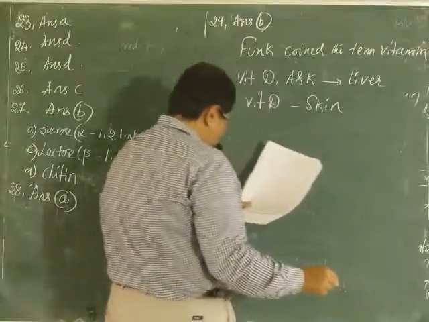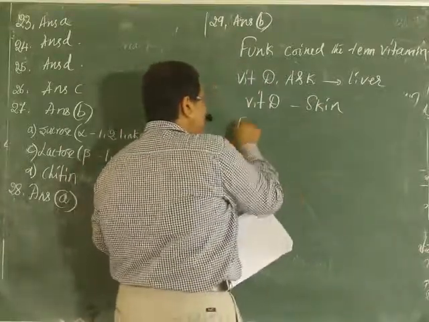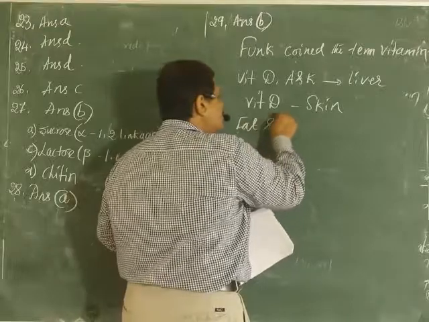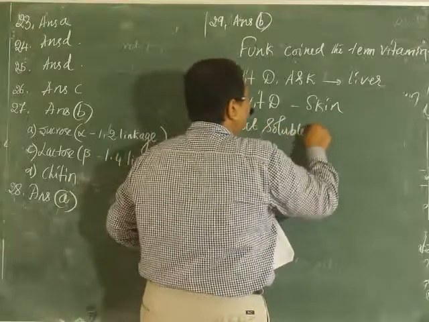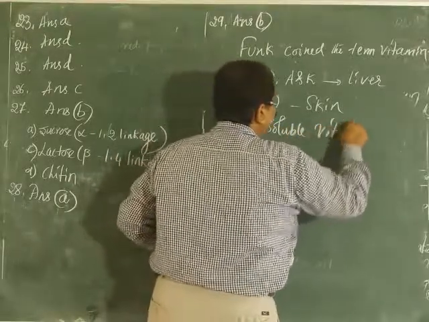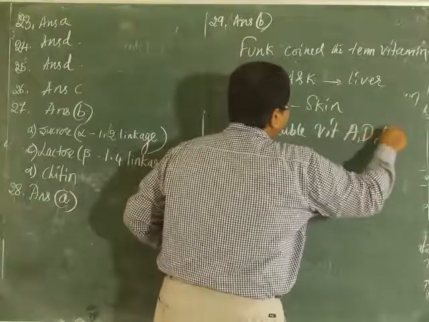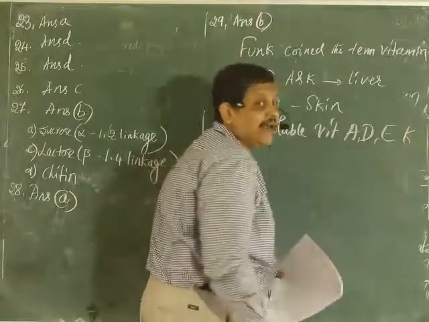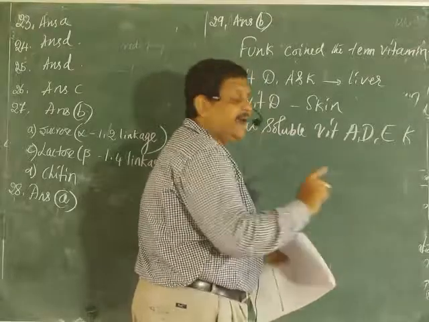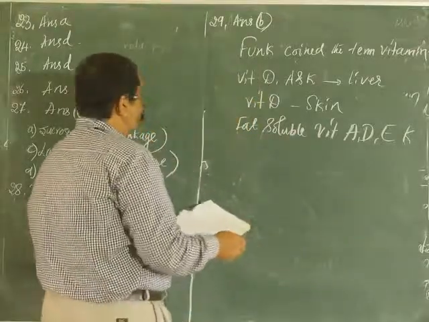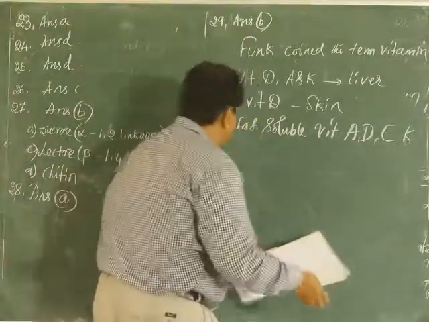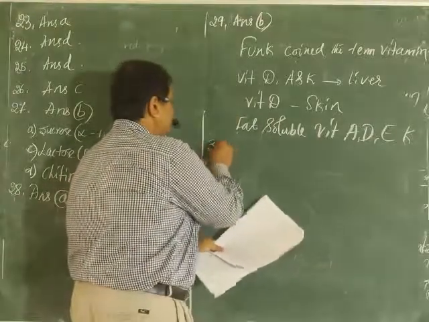And fat soluble vitamins are A, D, E, K. You can remember it as ADEK. Okay. So now I'll continue this in the next part, that is question number 30.